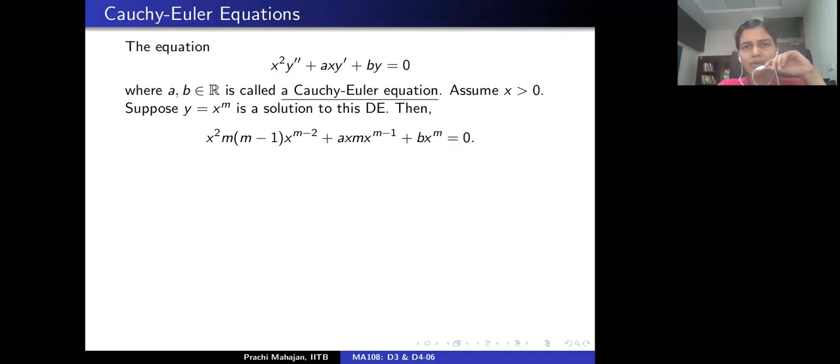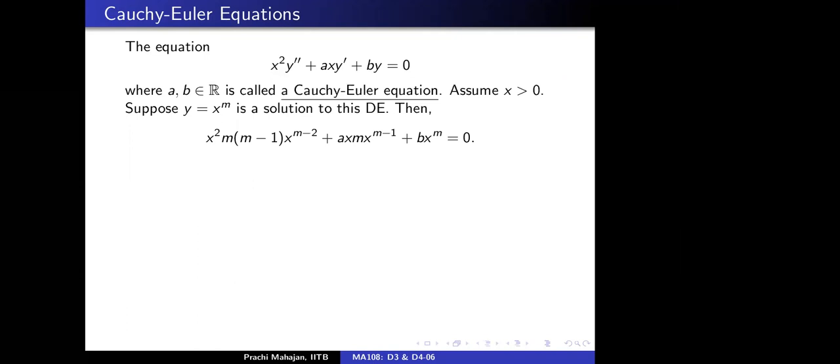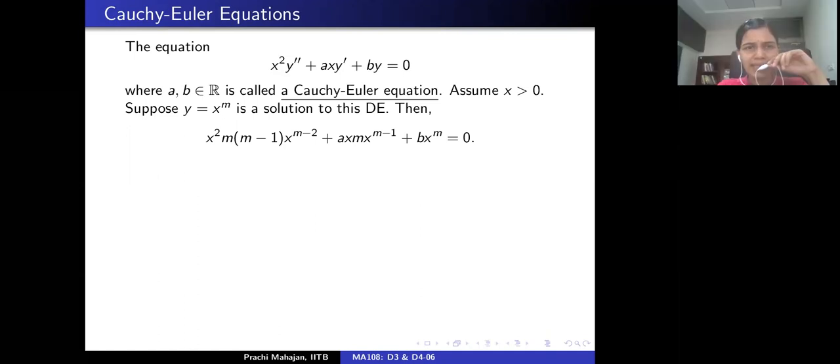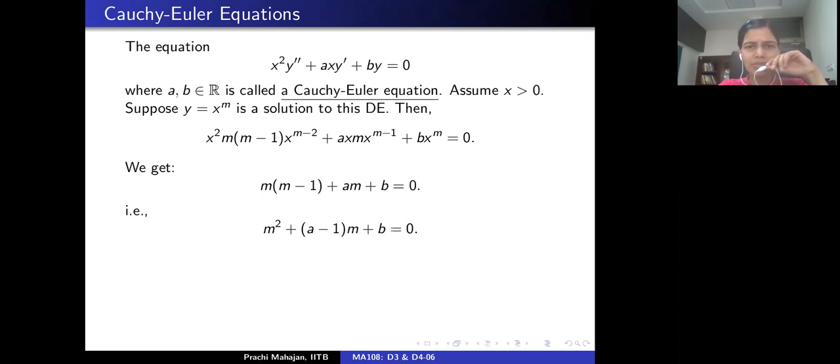You've already seen similar examples in your tutorial 1, but let's see. You need to determine for what values of m is y equals x to power m a solution to the given Cauchy-Euler equation. If you plug that in, you get m times (m squared minus m minus 1) plus a m plus b equals 0.